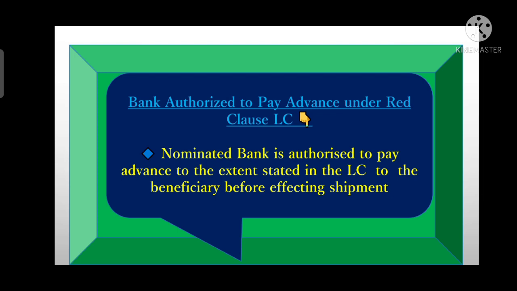So if the exporter makes a claim for advance payment, then the nominated bank will make the payment. After that, the nominated bank will get reimbursed by the issuing bank, right? So here the nominated bank is authorized by the issuing bank to make an advance payment up to the extent stated in the letter of credit before the shipment of the goods happens, right?